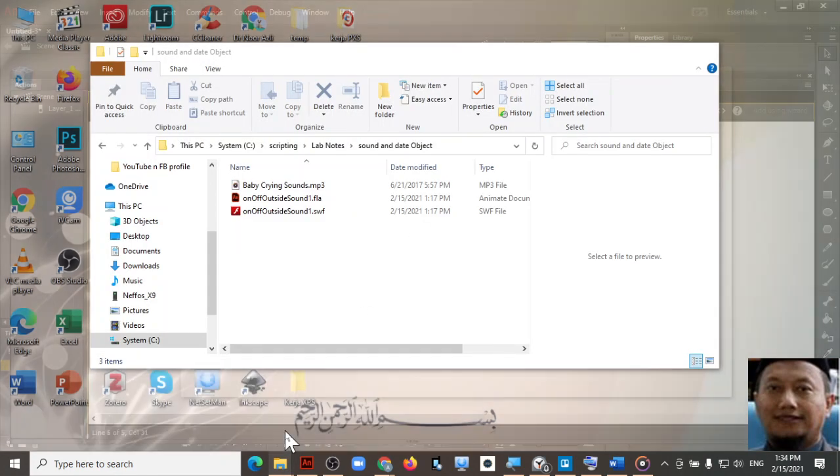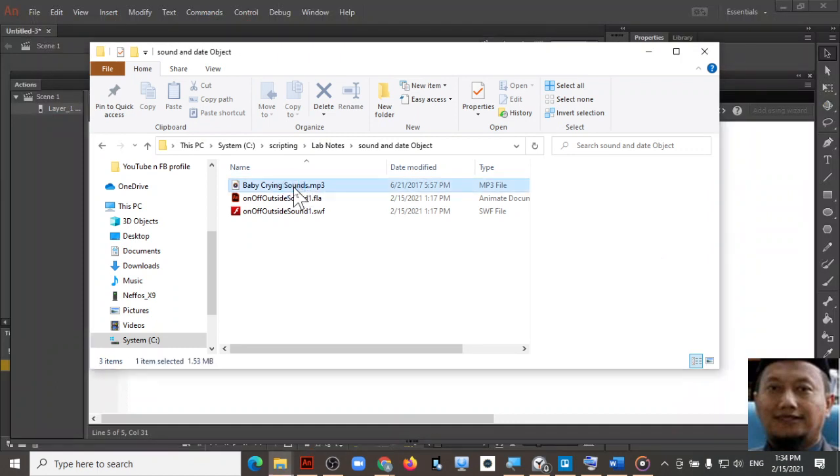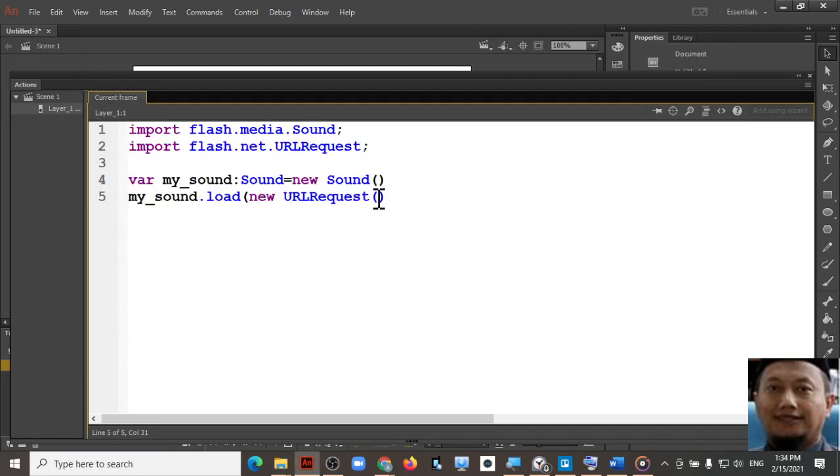So go back to your sound. This is my sound. Then copy this one, and inside the bracket, by using a string, paste it. Don't forget to put .mp3 for the extension. And then we will close the bracket. The next step, we will play the sound.